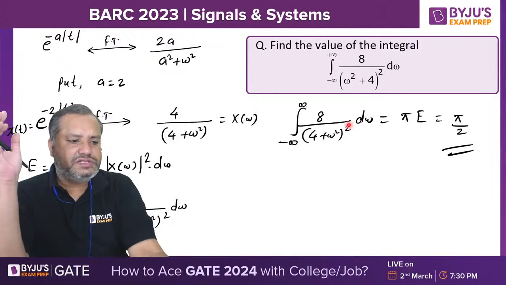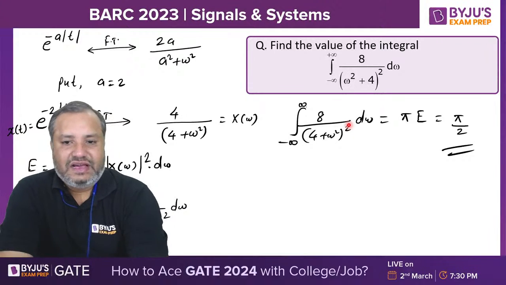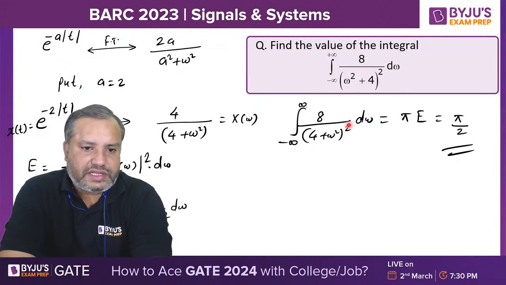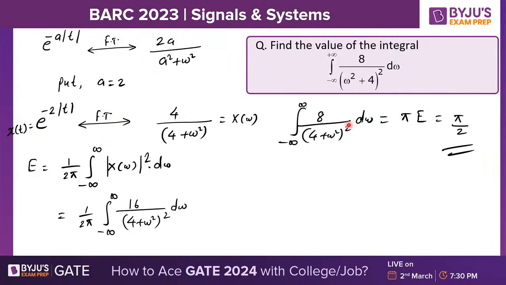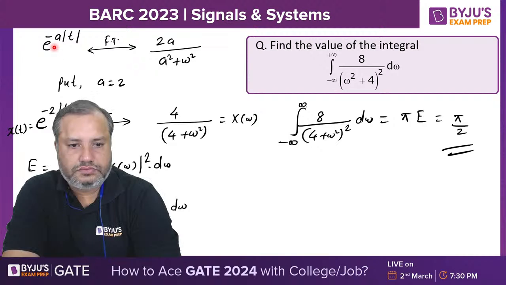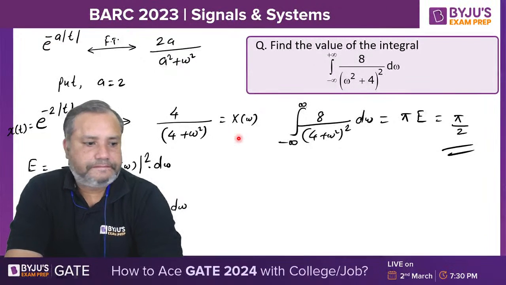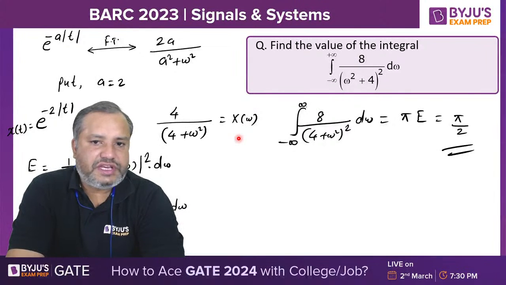Can I have your response? I'll give you an opportunity to take a screenshot of this. Now Tuhin is asking why A is equal to 2. It's quite simple. I want to generate this function, and in this function I am having 4. So 4 is nothing but 2 square, and that's why I have selected A equal to 2. Got it? Respond, please.